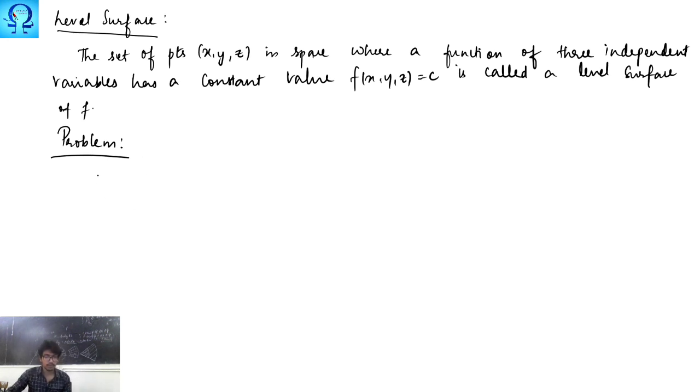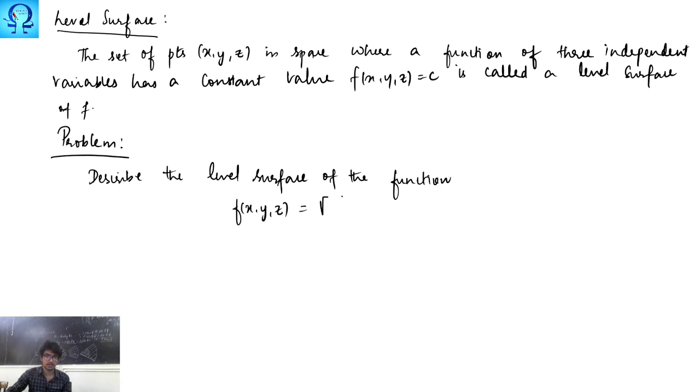Okay, so the problem tells us to describe the level surface of the function f of x, y, z as under root x squared plus y squared plus z squared.